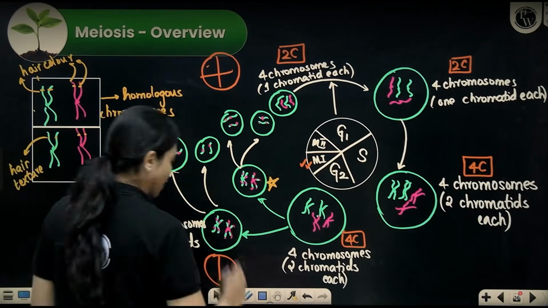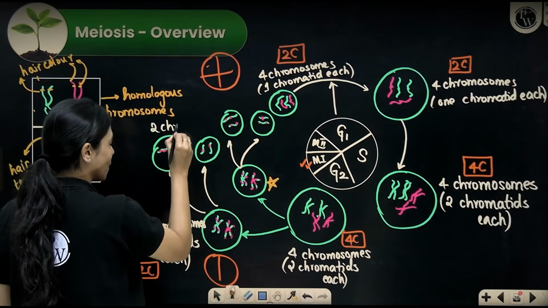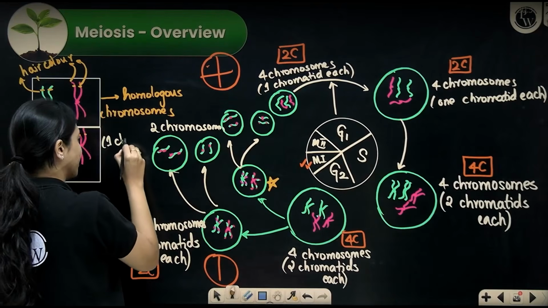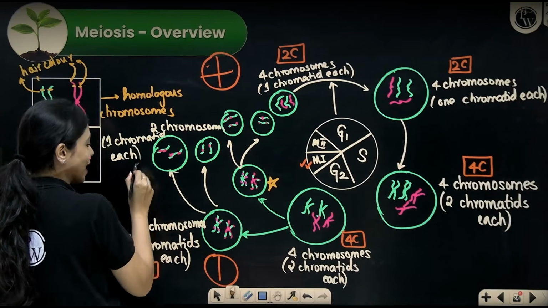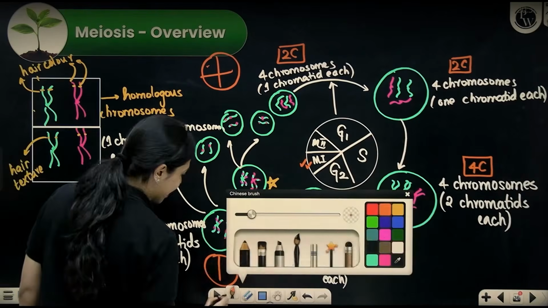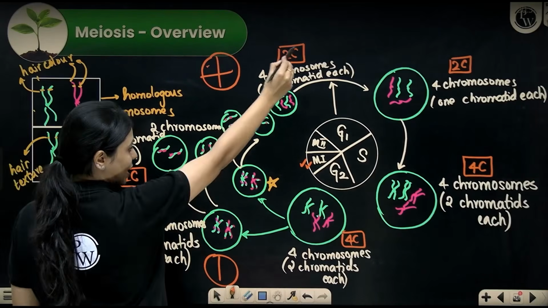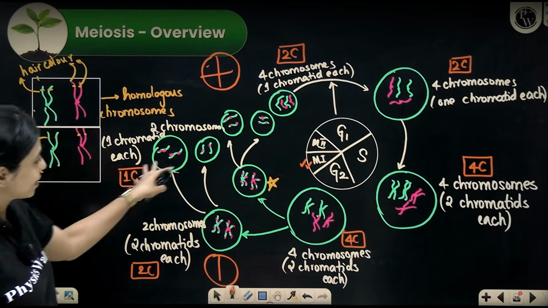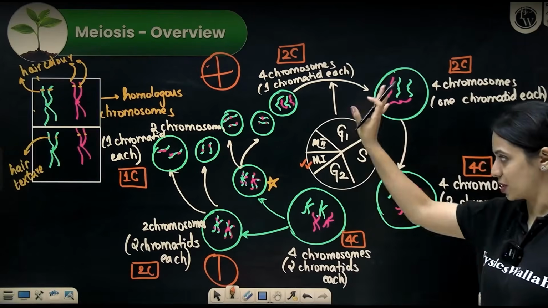So at the end of meiosis, you can see how each cell will have 2 chromosomes and 1 chromatid each. Now that it has half the DNA content that this cell had, we can say that it is in 1C condition. What was 2C became 4C, became 2C, eventually 1C. So these are the final 4 haploid cells that will form from one diploid cell at the end of meiosis.